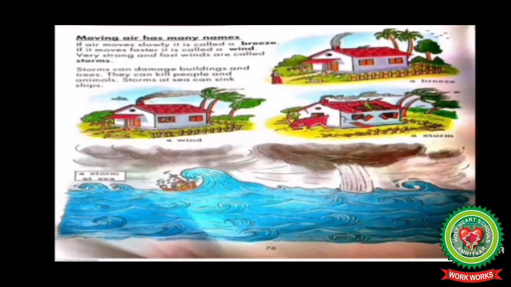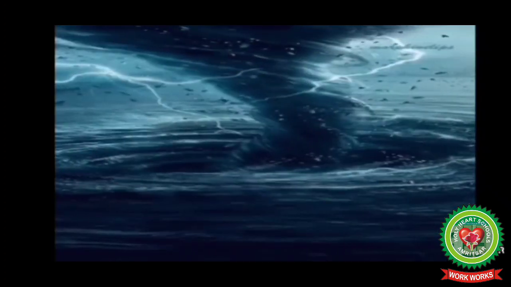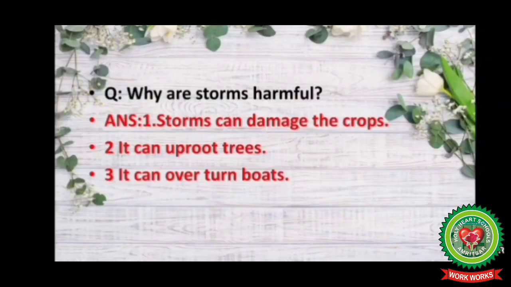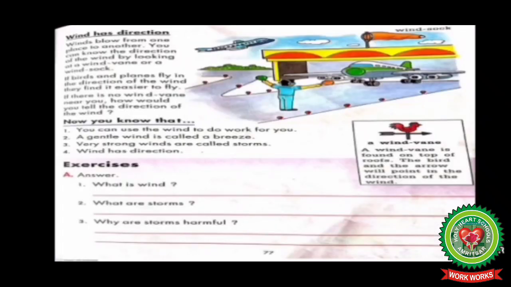Dear students, in seas, storms can harm water animals and they can cause damage to fishermen as their boats can sink in sea storms. Sink means to go below the surface. So, sea storms are very harmful. Like storms can damage the crops, uproot trees and overturn boats. So this is the last type of moving air that is harmful.